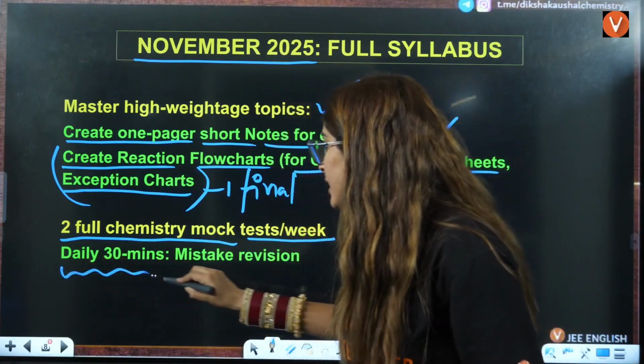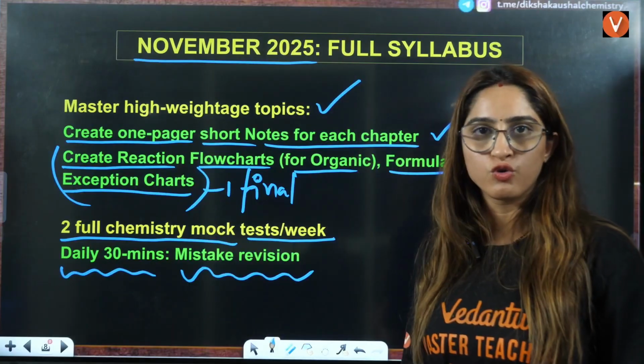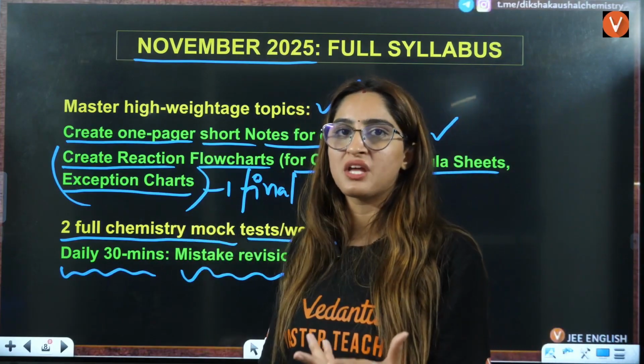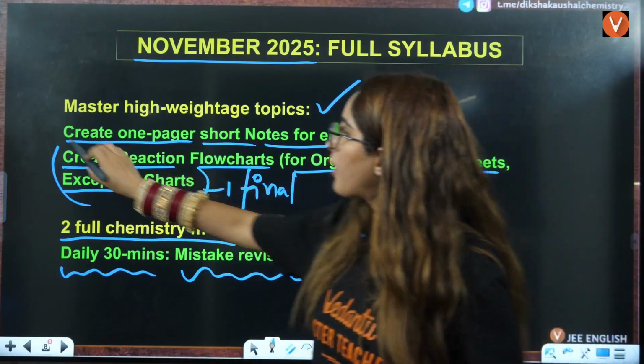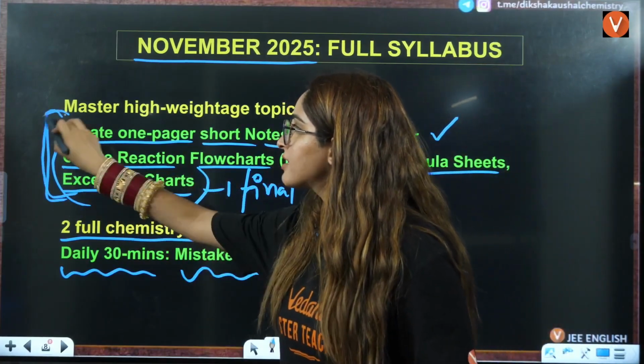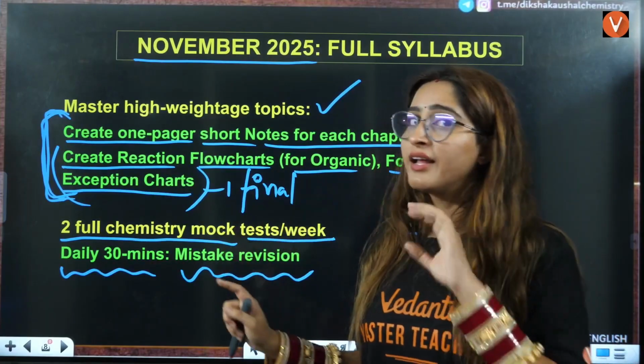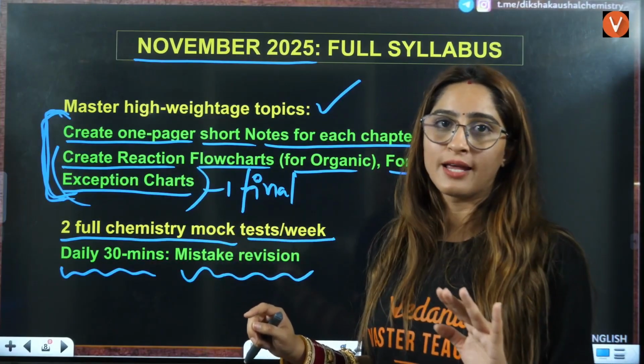So daily 30 minutes, you will have mistake revision. When you give a mock test, you will find your mistakes, so that is for your revision before the mock test. You should make these notes in November itself. In December, you will not get this time, right?